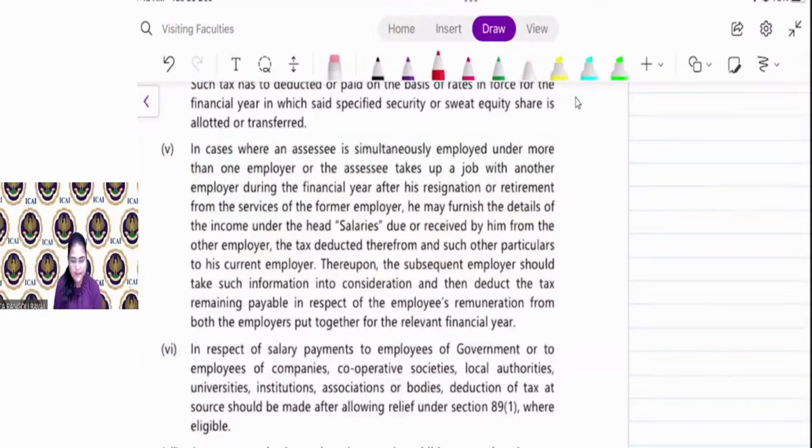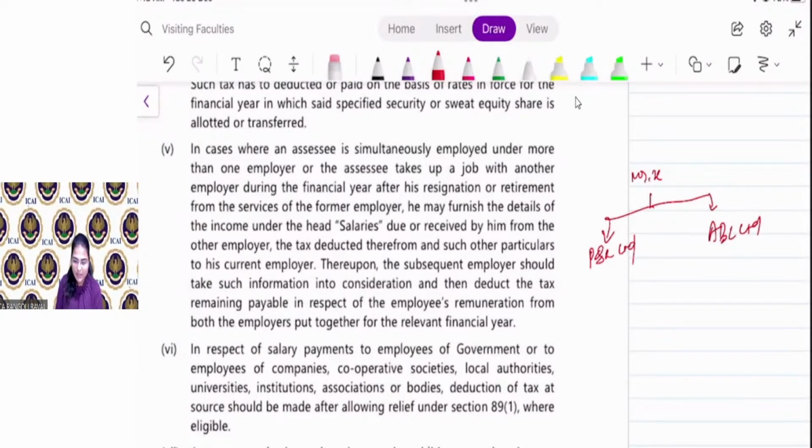Now the next is, say for example, a person is working with two employers. Mr. X is employed with ABC Limited and PQR Limited. Now what happened, my dear friend?